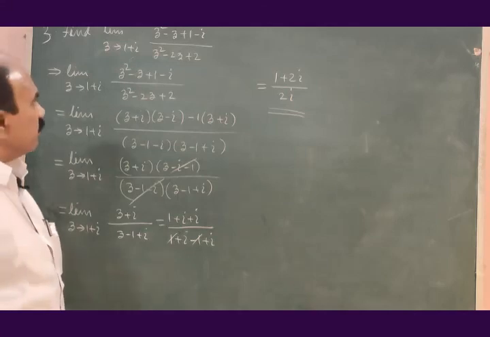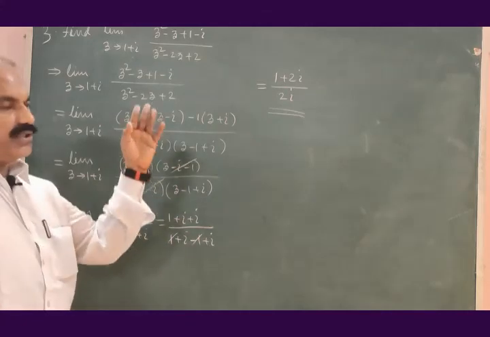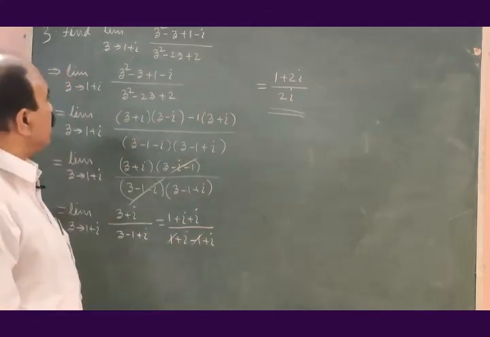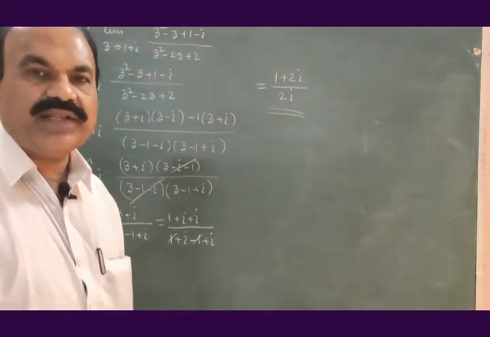Limit z tends to 1 plus i, (z square minus z plus 1 minus i) divided by (z square minus 2z plus 2). This is about the problems on limit of a function of a complex variable.